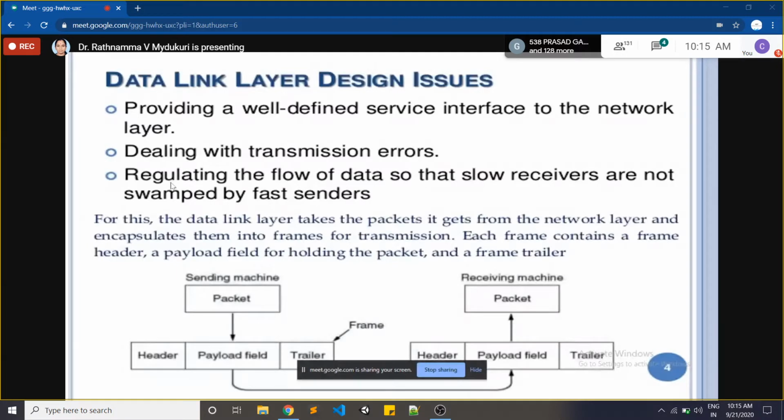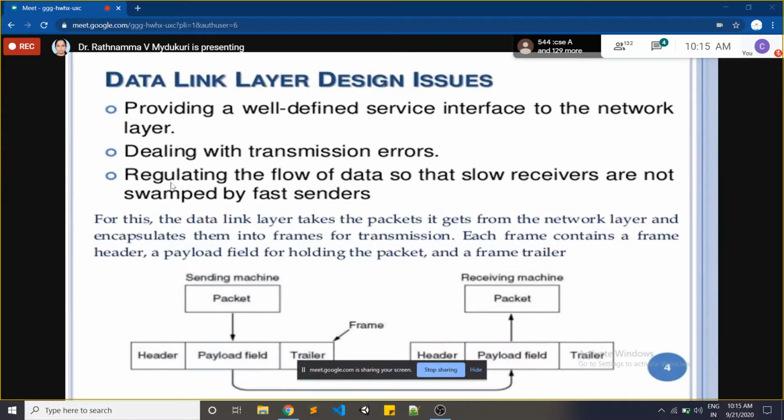Now the one more is regulating the flow of data. This is also one more design issue, a service of the data link layer. Regulating the flow of data is nothing but controlling the speed. What is the necessity of regulating the speed of the data? That we will discuss in the coming slides.